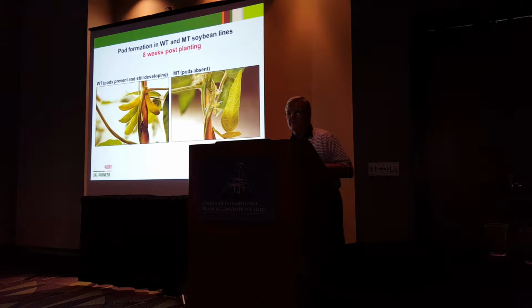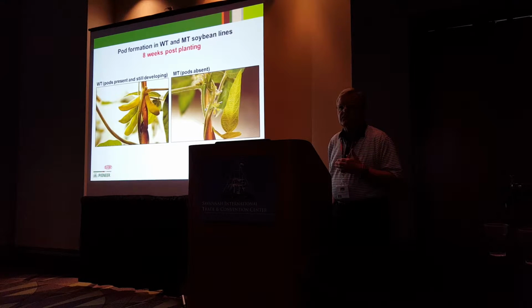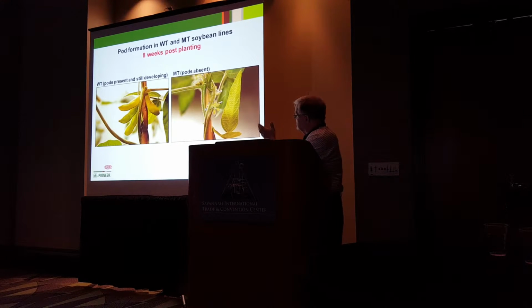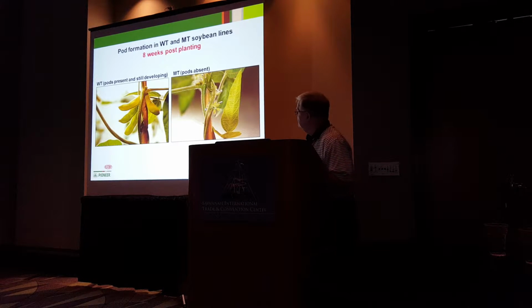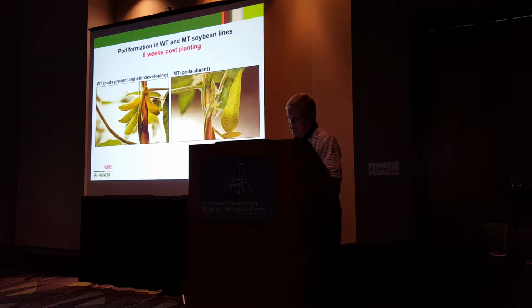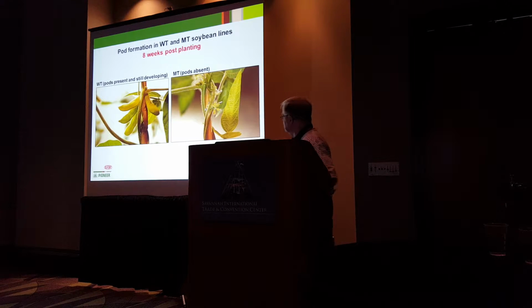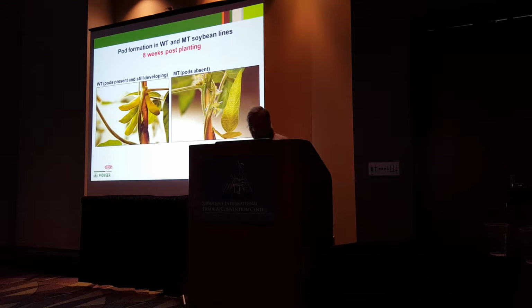However, at the time of flowering and post-fertilization, the wild type produced the developing normal pods, as you can see in the left image, and on the right side there were no pods formed on the mutant line, even though you can see flowers here forming.